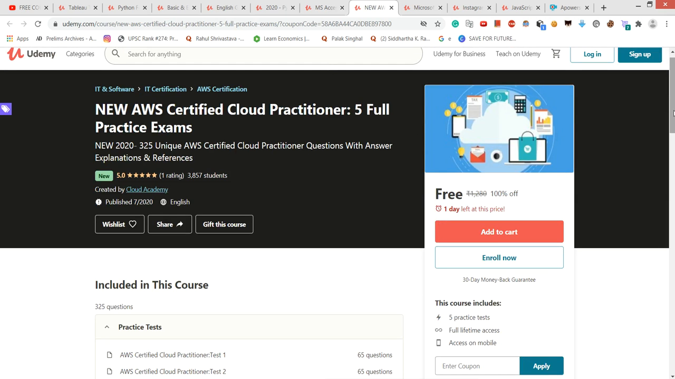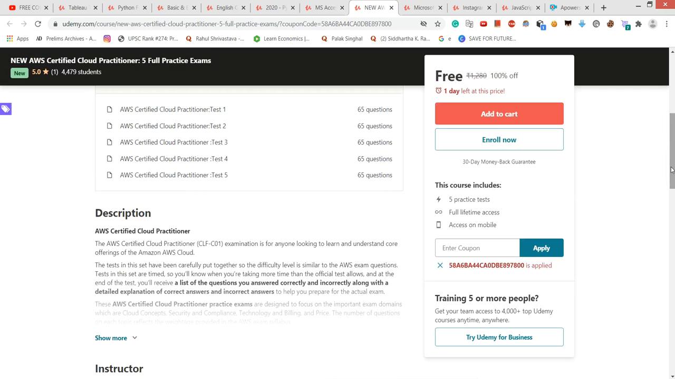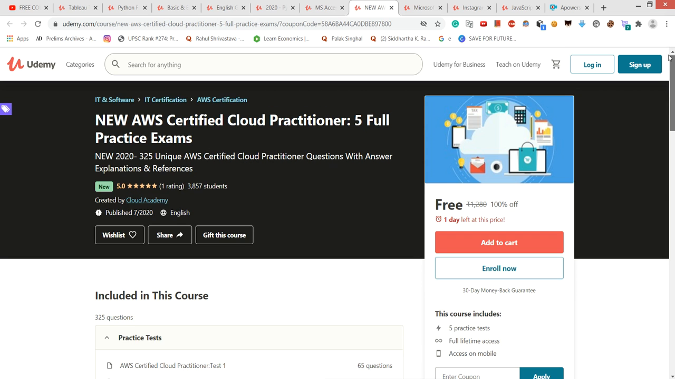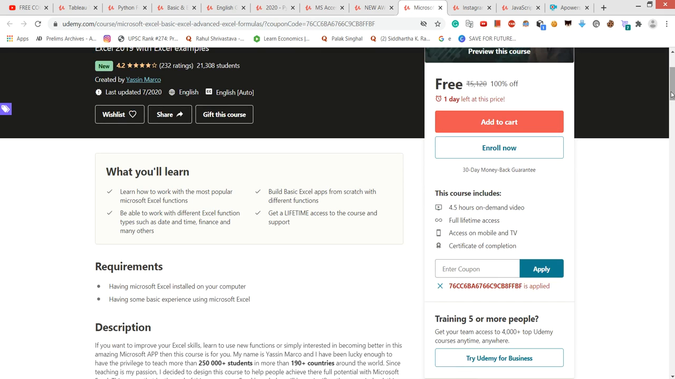Now another is AWS Certified Cloud Practitioner. It is the best course. I think it's a 5 practice test course that you can learn freely. Just apply this coupon code and you can complete these 5 tests and earn the certificate. Now another course is Microsoft Excel basic to advanced. This is the best course for Excel. You can learn Excel from the basics and move up to advanced. Just apply this coupon code and get the course.